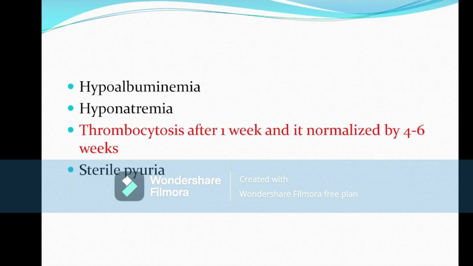Thrombocytosis is very much important for the diagnosis of Kawasaki disease. It occurs after 1 week, and it normalizes after 4 to 6 weeks of the treatment. And there is sterile pyuria, as I said. The most common cause of sterile pyuria is tubercular UTI, and the second most common cause is Kawasaki disease.